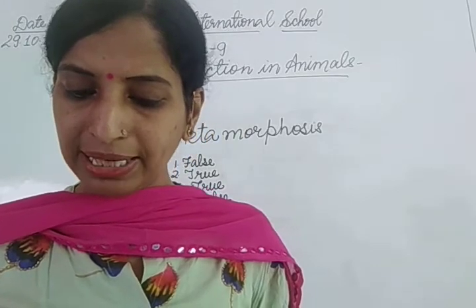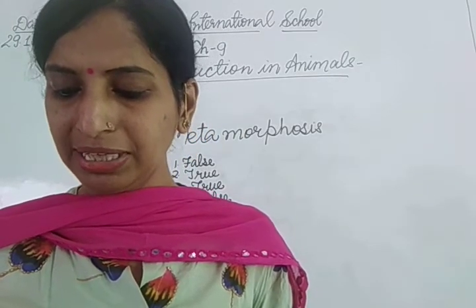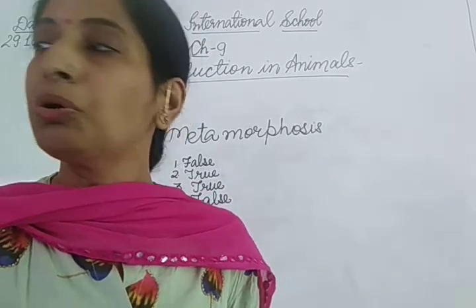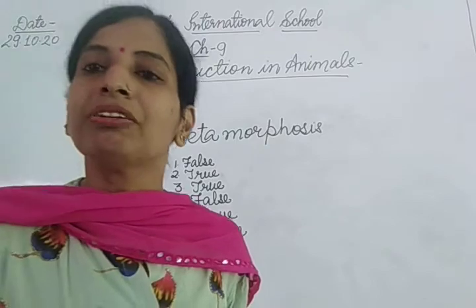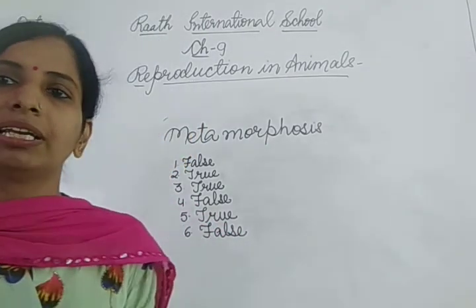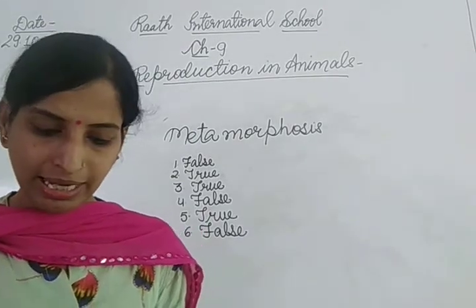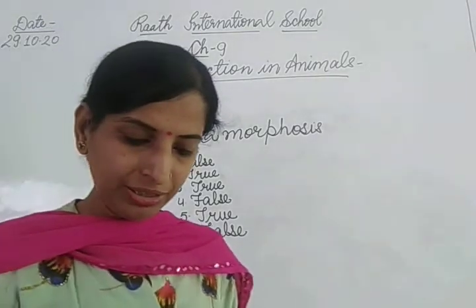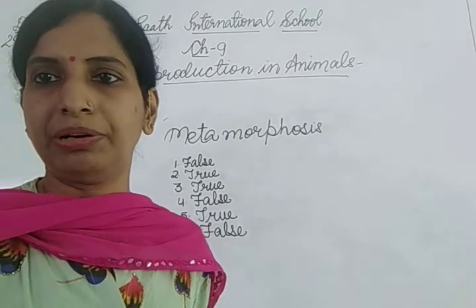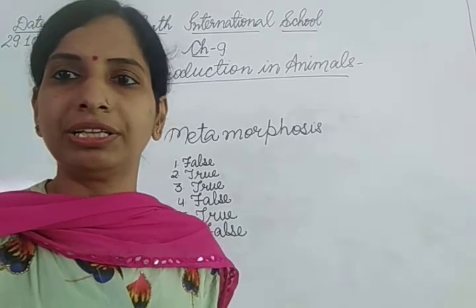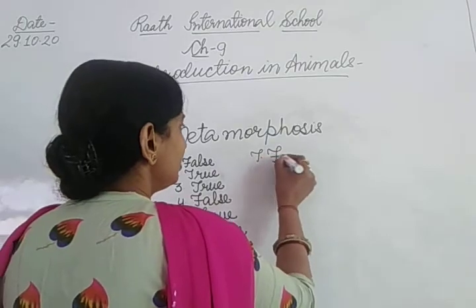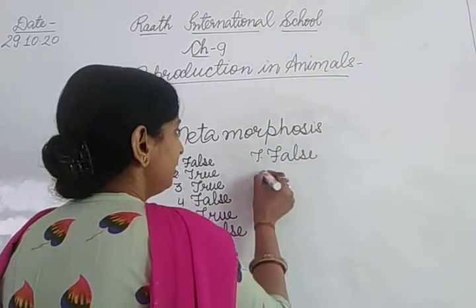Next is, fertilization is necessary even in asexual reproduction. Asexual reproduction, I have told you, only one parent is involved. Fusion of gamete does not take place. Zygote is not formed. Fertilization does not take place in asexual reproduction. So here it is given, fertilization is necessary even in asexual reproduction. जब gametes ही नहीं बनते तो fertilization नहीं होगा, and this is false. So fertilization asexual reproduction में नहीं होता.